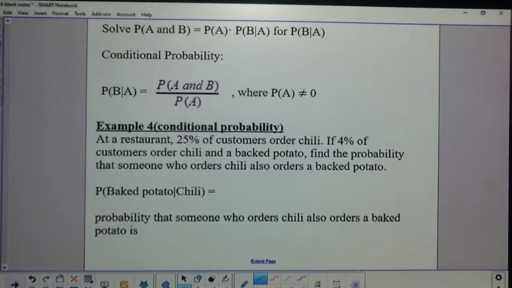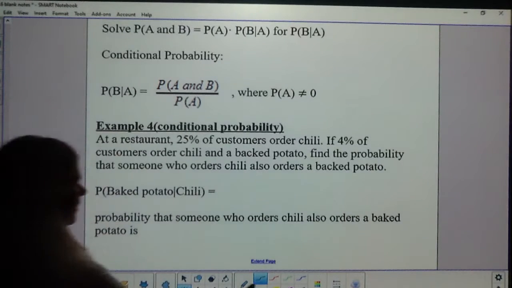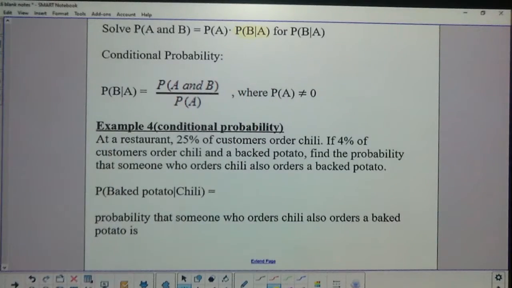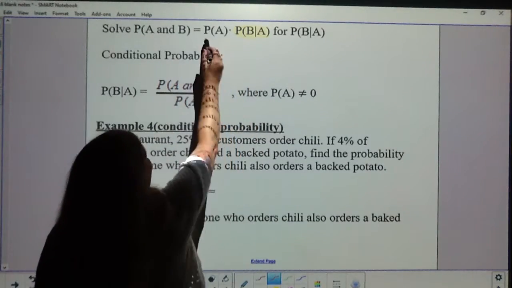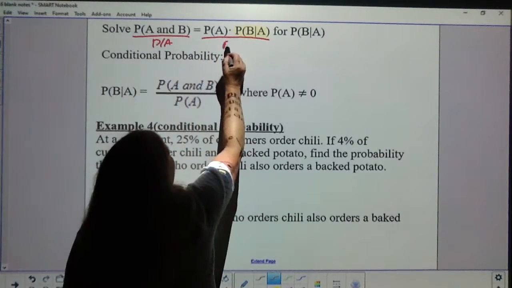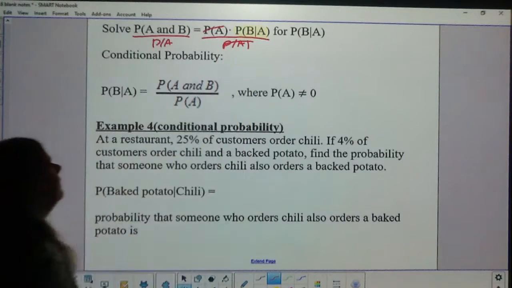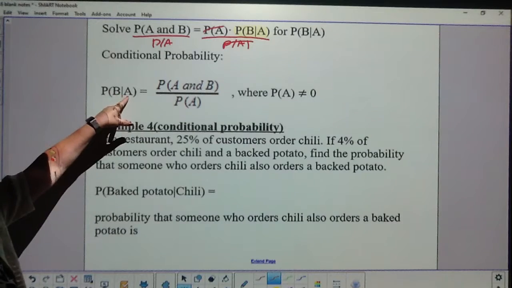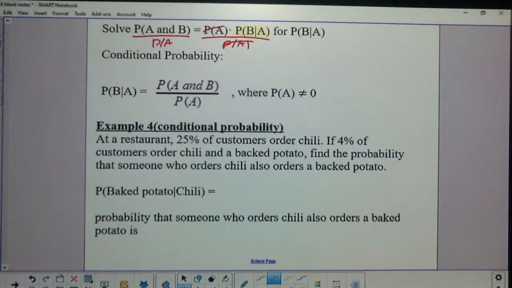Oops. Next one. If I take that probability of A and B is equal to probability of A times the probability of B given A, and solve for this, so I want this all alone, to get rid of that P of A, since it's attached by multiplication, I would divide each side by P of A, and they cancel there. And then I'd have the probability of B given A is equal to the probability of A and B divided by the probability of A. As long as the probability of A does not equal 0. Because if it did, that math would not work because it would be undefined.